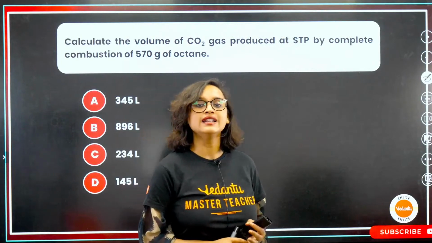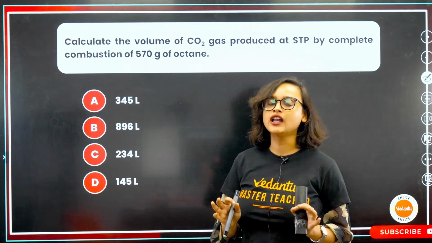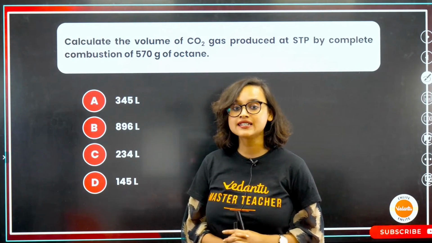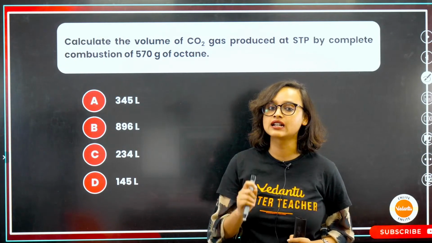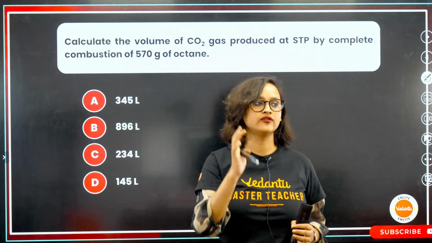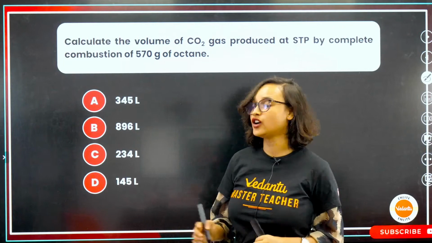Moving on. Here, let's solve a problem. You have to calculate the volume of carbon dioxide gas produced at STP by complete combustion of 560 gram of octane. Try solving it. Come on, go ahead. The options are also there.